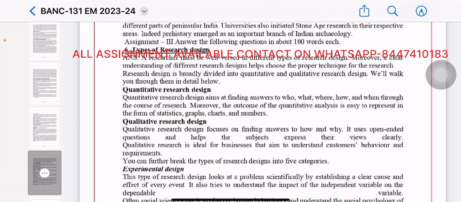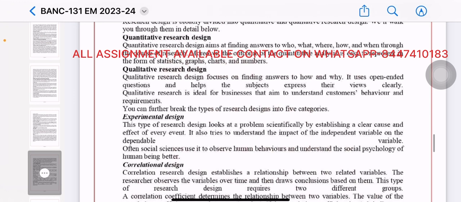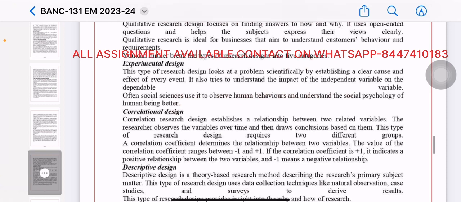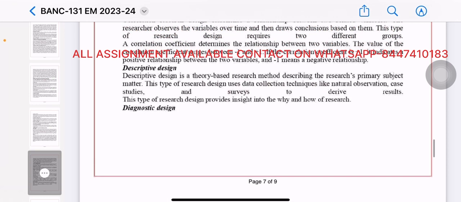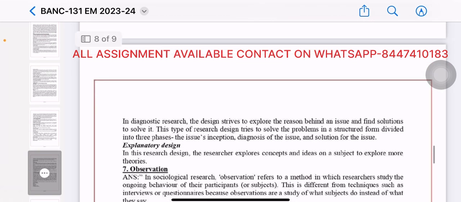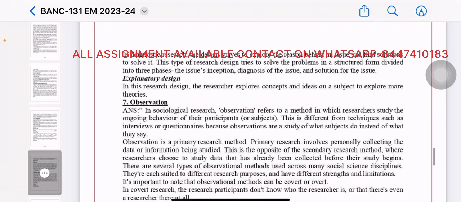Qualitative research design focuses on finding answers to how and why. It uses open-ended questions and helps the subjects express their views clearly. Qualitative research is ideal for businesses that aim to understand customers' behavior and requirements. You must further break the types of research design into 5 categories: experimental design, correlation design, descriptive design, diagnostic design, or explanatory design. Observation.